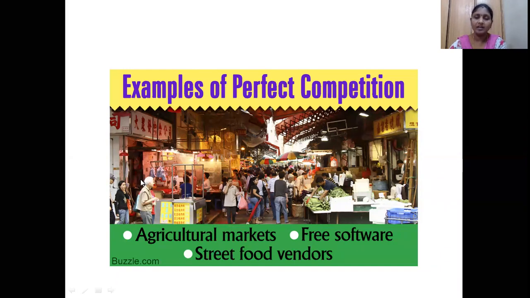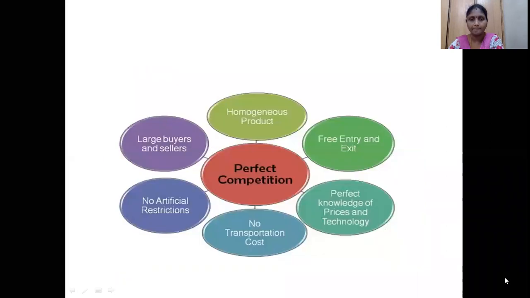On the street food, we have idli, dosa, bhaji like that. All of them set similar prices for that particular product. On the streets, we also find mobile covers or other items, and the costs of the items are also similar. So street food vendors, free software and agriculture markets are all examples of perfect competition.